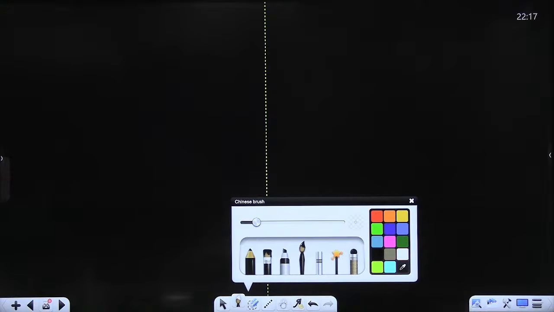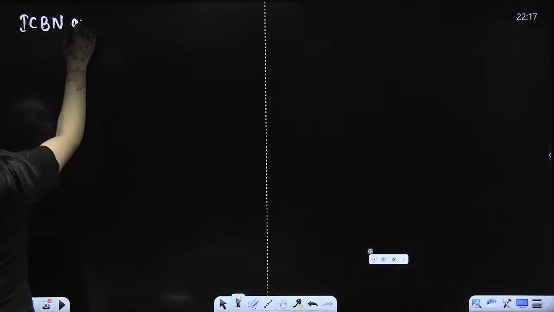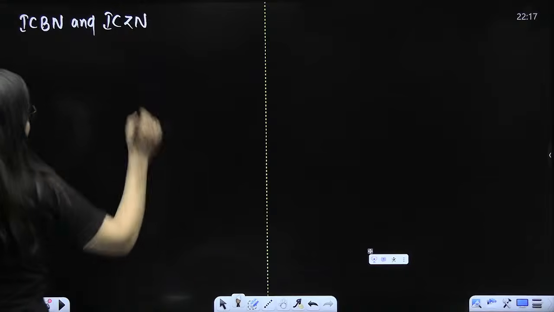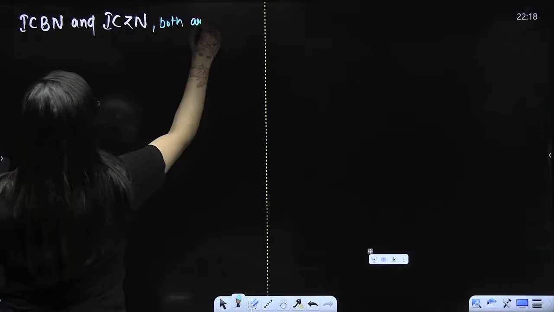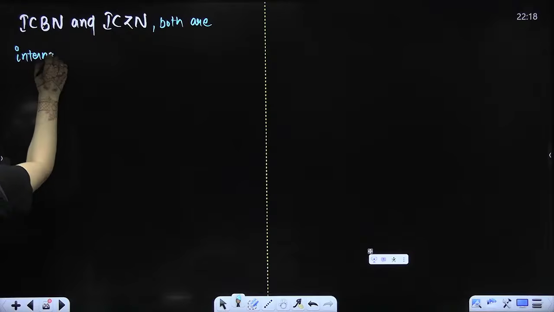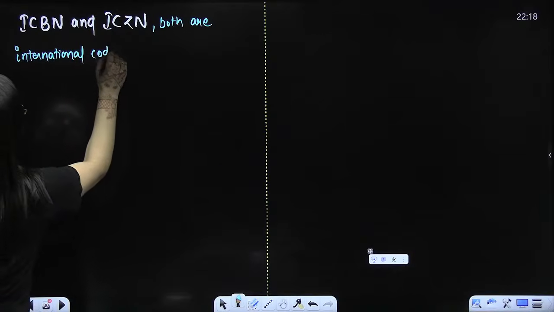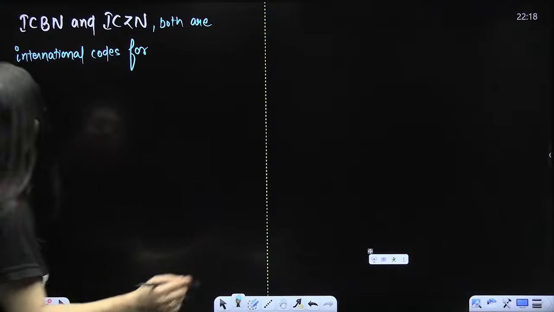Let's talk about that. Ready beta? Do you have any doubt till this part? So ICBN and ICZN, that's important, and questions can come from this part. Their full forms can be asked. Both are international codes for scientific nomenclature, or scientific naming.